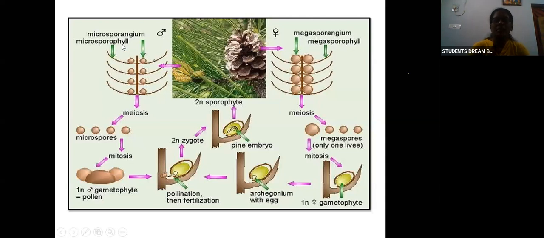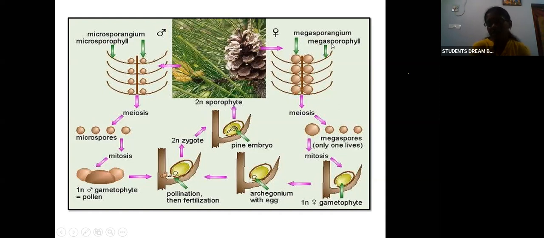So this is the microsporangium. The microsporophylls will be present. By meiosis, microspores are formed. This will undergo mitosis to produce the gametophyte. Here pollination takes place and then fertilization will occur. So zygote is formed. It will form the embryo and it will form a diploid sporophyte.